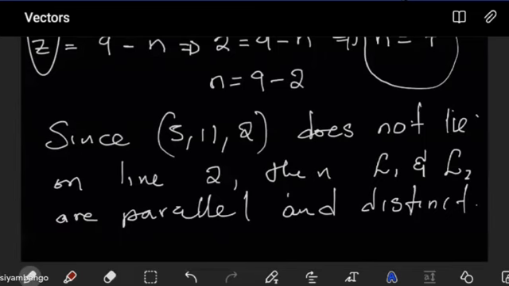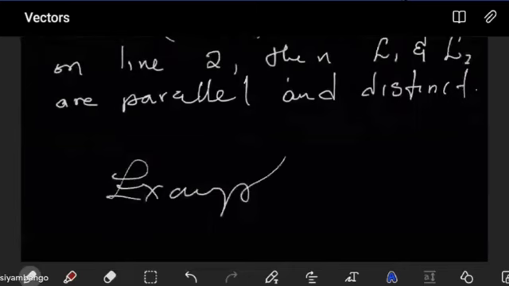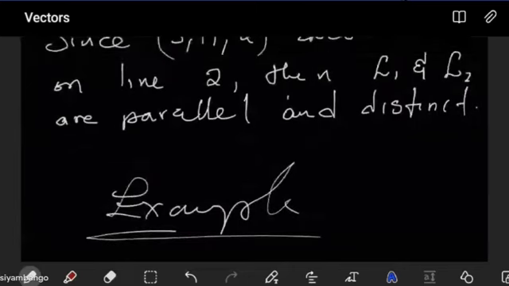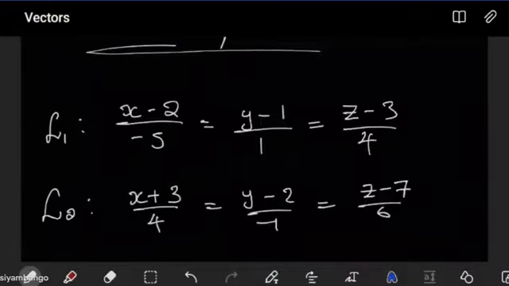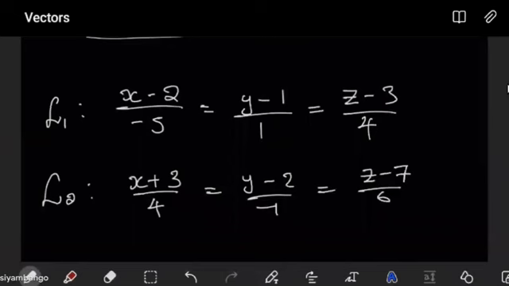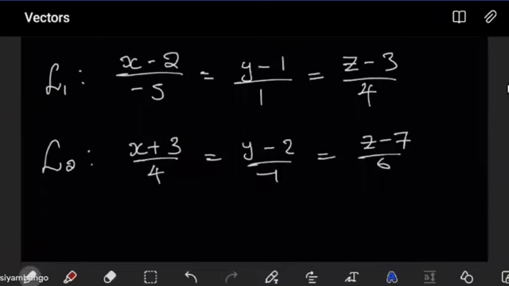Let's look at a second example. In the second example, what is happening? Well, in the second example now, let's pick a line. Same question. We want to discuss the intersection of these two lines. So when you look at this, are you able to conclude whether they intersect or they do not intersect? We can only conclude that they are not parallel.